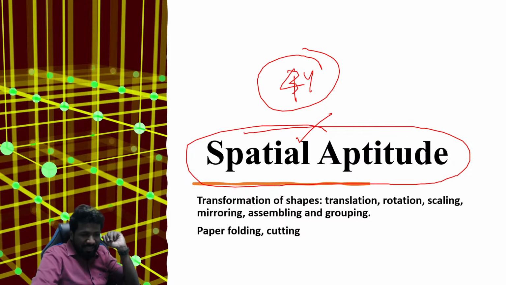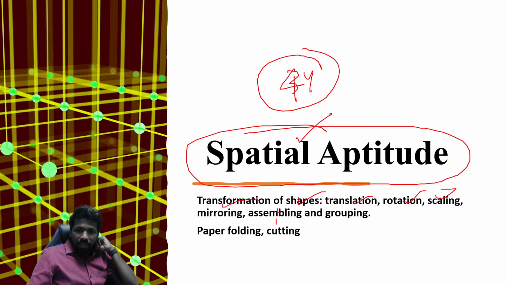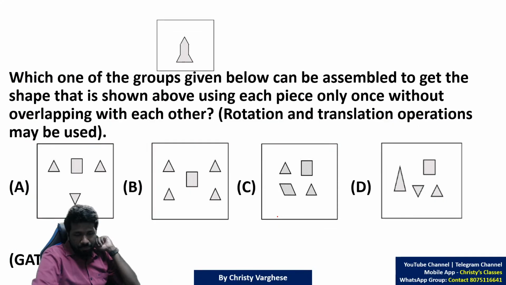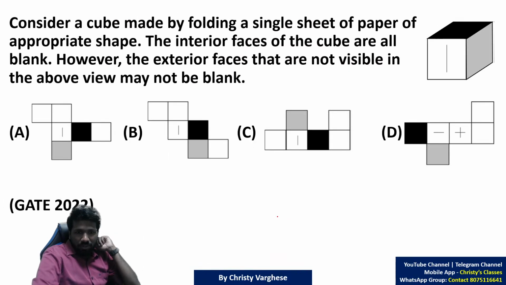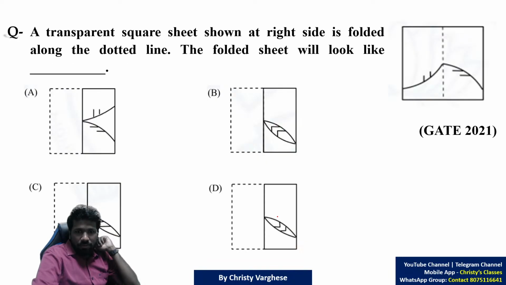Spatial aptitude means symbol or pattern type questions. It includes transformation of shapes, translation, rotation, scaling, mirroring, assembling, grouping, paper folding, cutting, all of these are included. So that is spatial aptitude. For example, these are a few examples of spatial aptitude. I will show you one example to try. This question you can try. It was a 2021 paper folding question.